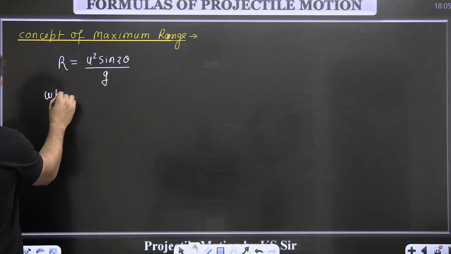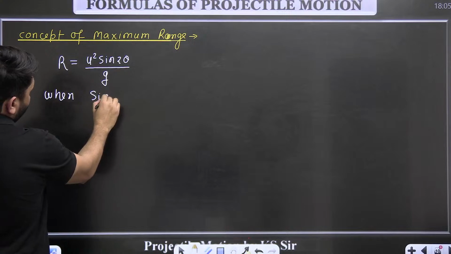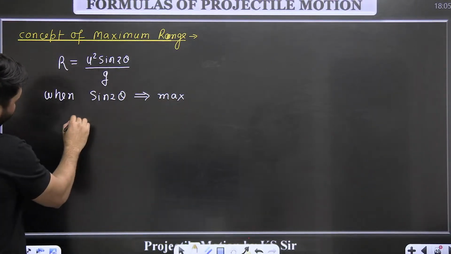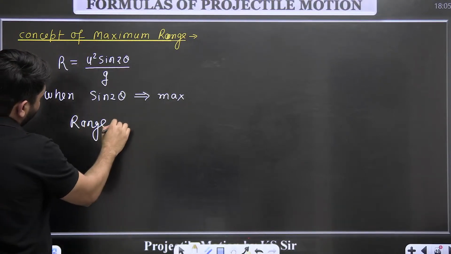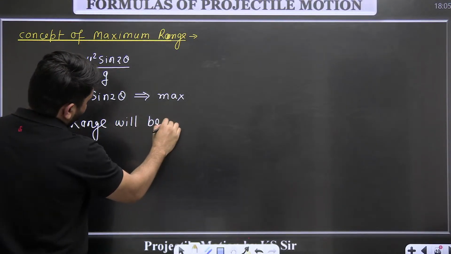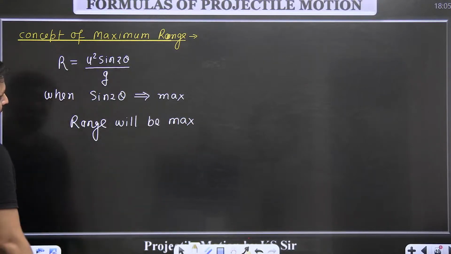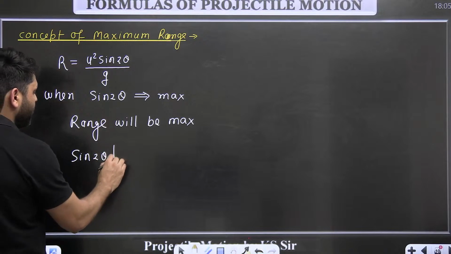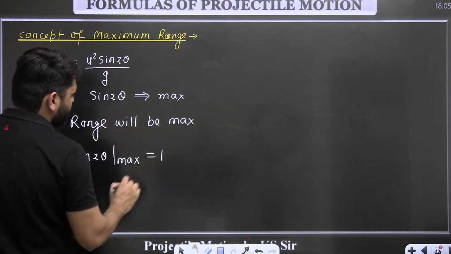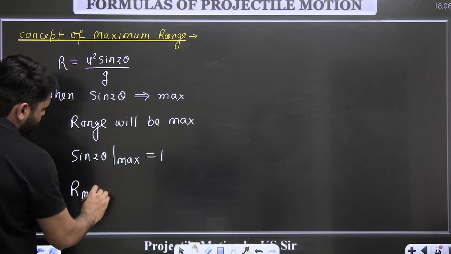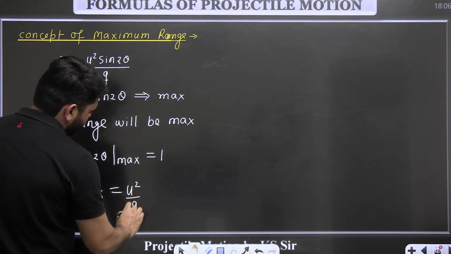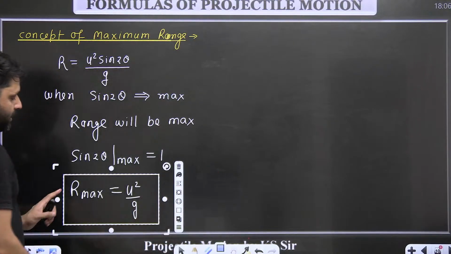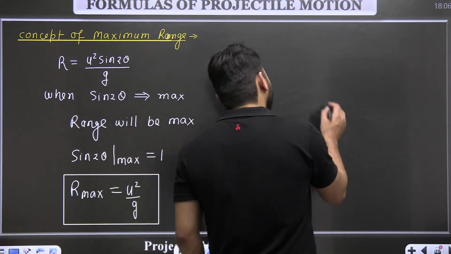So when sine 2 theta is maximum, the range will be maximum. So sine 2 theta max is equal to 1. So maximum range will be equal to u square divided by g. This is the formula of the maximum range.